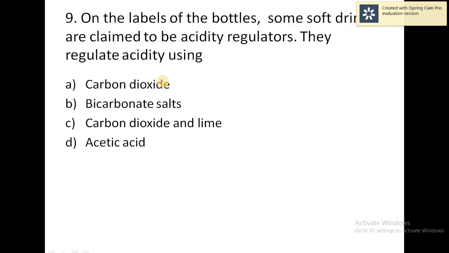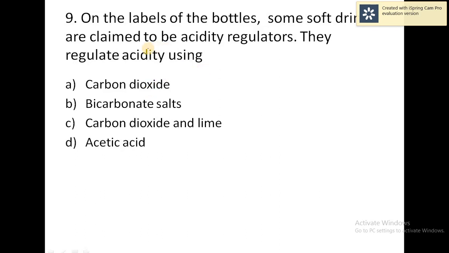On the labels of the bottles, some soft drinks are claimed to be acidity regulators. They regulate acidity using dash. You will discuss this actually. Some soft drinks regulate acidity, isn't it? You see that some labels are stuck around the cool drinks bottles. So some soft drinks regulate acidity using bicarbonate salts. So these bicarbonate salts regulate the pH level in the body as well as in the bottles.